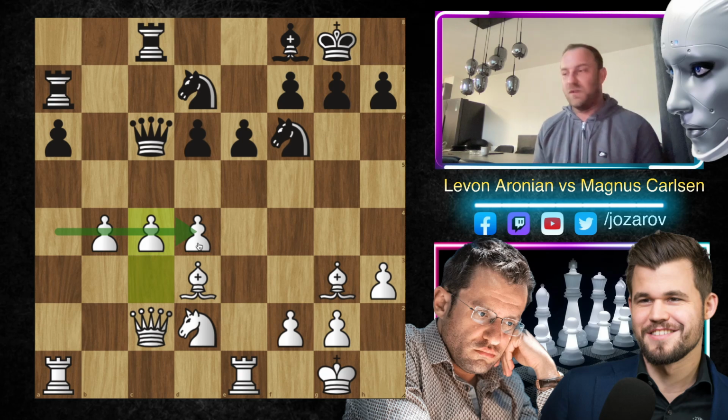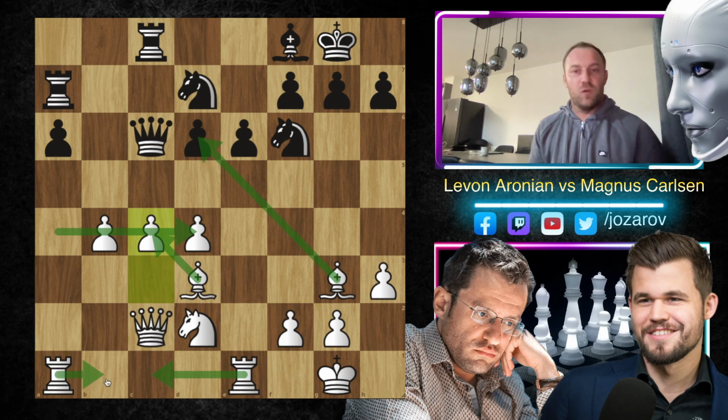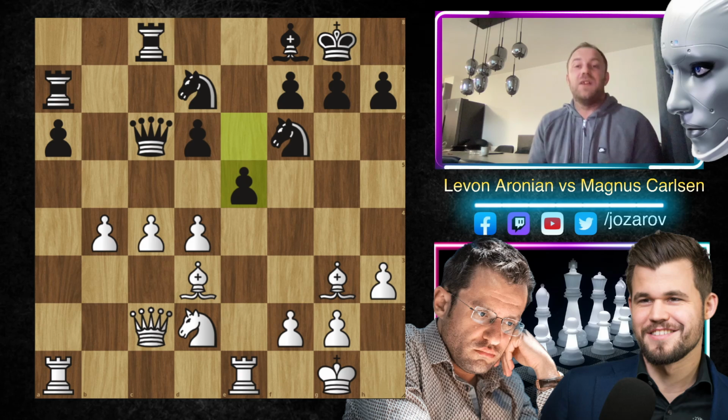They are supported. What's the great thing? Supported by the bishops. That's actually a great part. Supported by the rooks, of course, with maybe rook to b1, rook to c1. This is now a great restriction. This is now powerful central control by white. So after move e5, as we said, it comes a little bit too late.